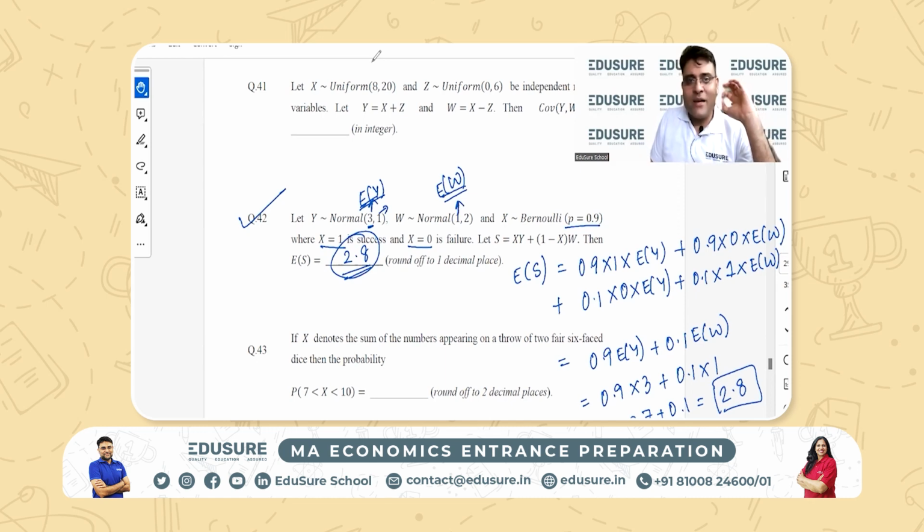I hope everyone has been able to understand this. The ones who have not been able to answer, this is extremely easy. You just have to put in x following a Bernoulli distribution. X is equal to 1 with a probability of 0.9, 0 with a probability of 0.1. You just have to know this and then be able to solve it. Expectation S: x takes two values, either 1 or 0. Just put in the probability and the value. That's it.